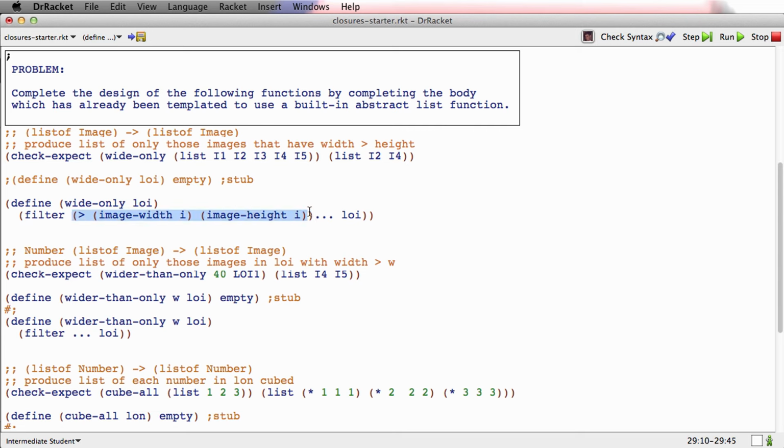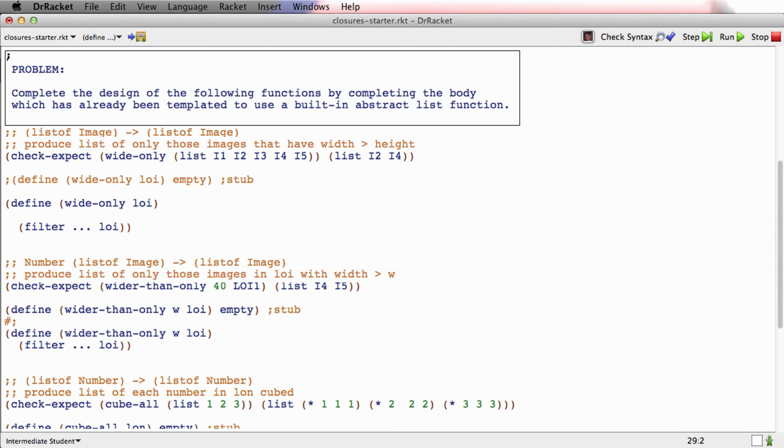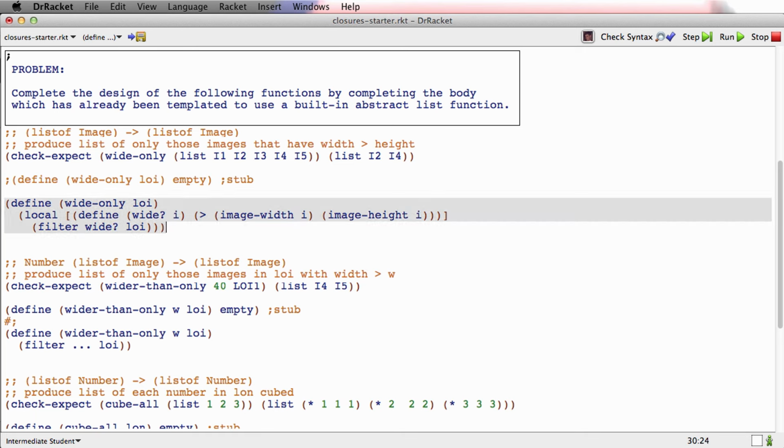Well, I'll make myself a function. And since this is a relatively simple function, and we're pretty far along in the course, I'm going to define it using local. And now that I've defined that function using local, I can just put it there. I'll just put wide question mark there. And now I've managed to say what I think I want to say.